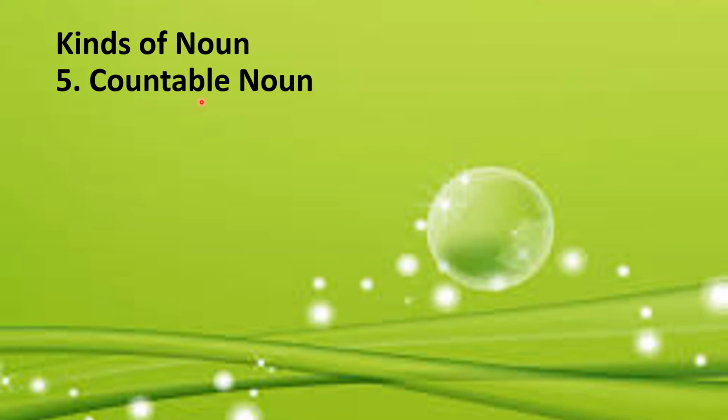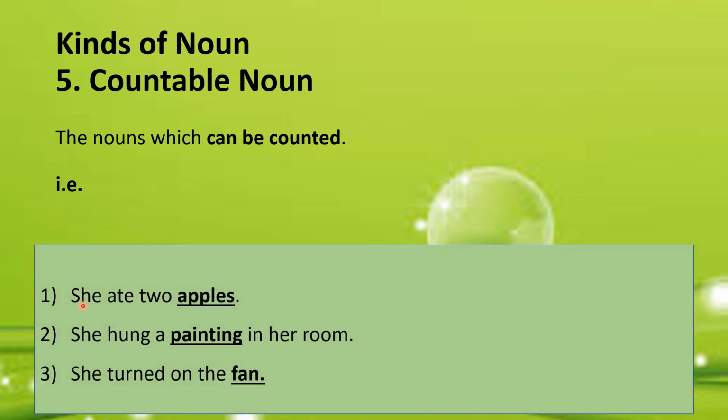Let's talk about countable nouns, which is a very simple concept. The nouns which can be counted are known as countable nouns. For example, she ate 2 apples. So apples here is countable noun. She hung a painting in her room. Painting is a countable noun. And she turned on the fan. Fan here is the countable noun. All these examples are of the countable nouns because they are easily countable.